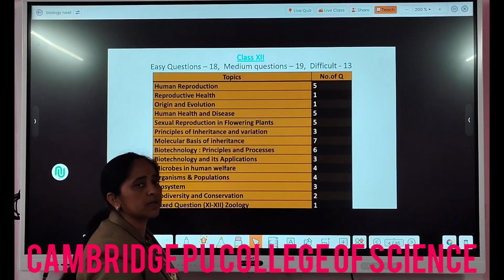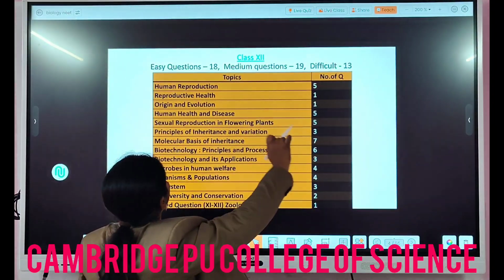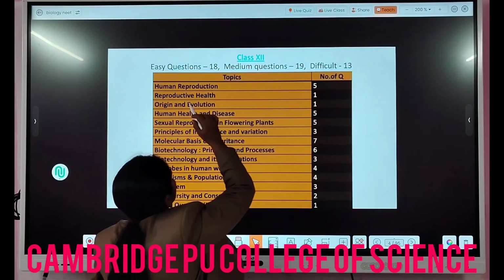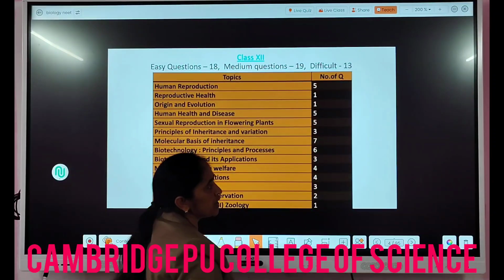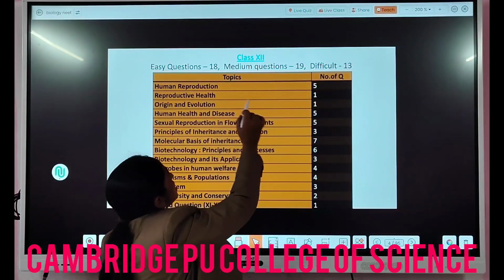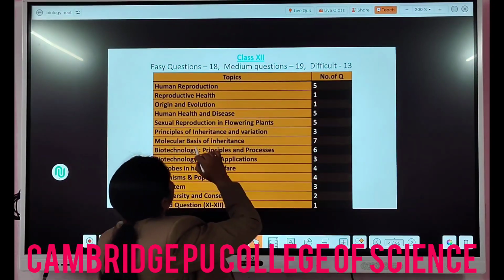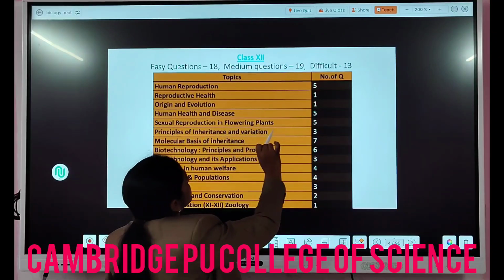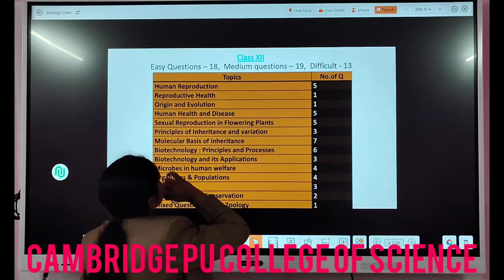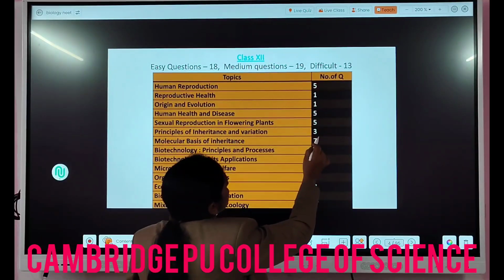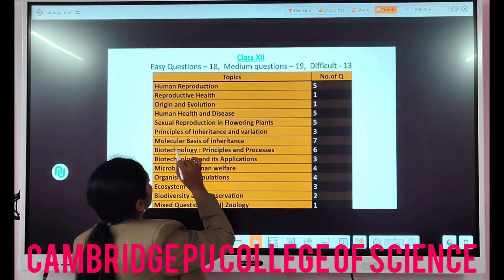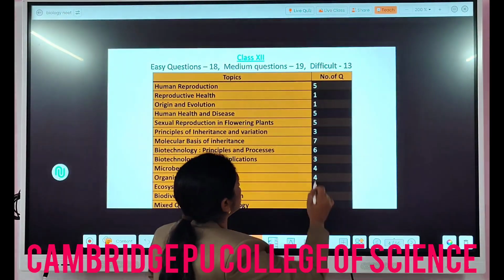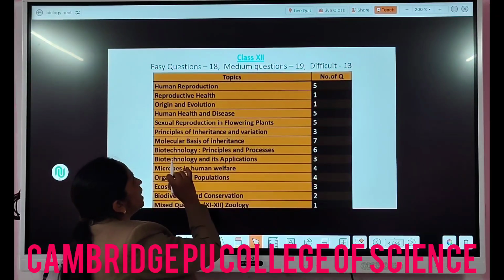Then talking about class 12th, from the human reproduction topic, there were 5 questions. Reproductive health, 1 question. Origin and evolution, 1 question. Human health and disease, 5 questions. Sexual reproduction in flowering plants, 5 questions. Principle of inheritance and variation, 3 questions, and molecular basis of inheritance, as you can see, maximum number of questions came from there, 7 questions.